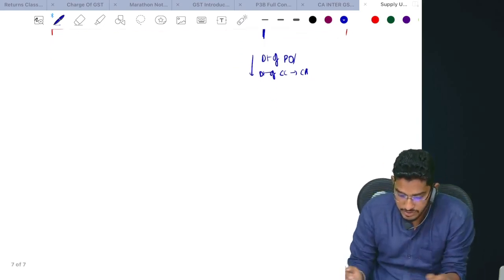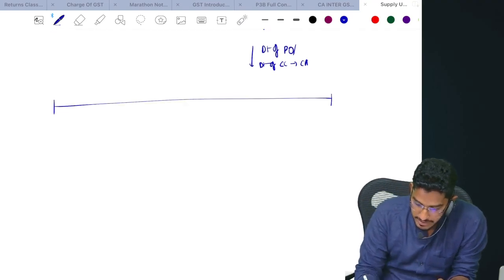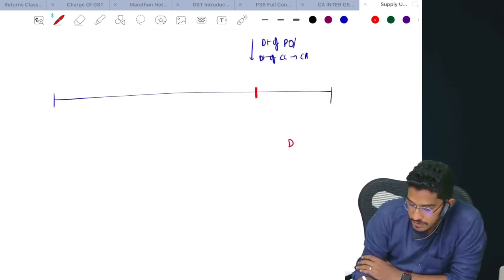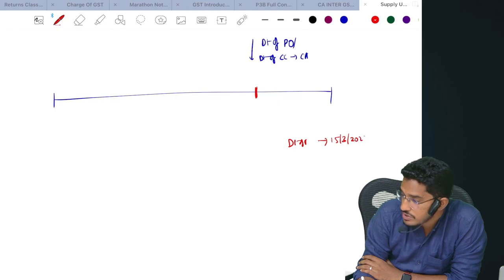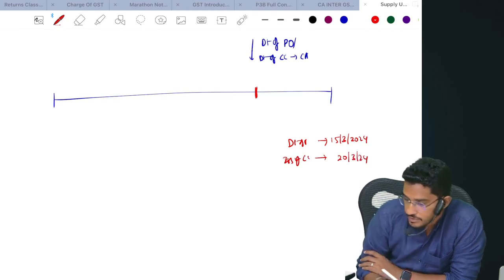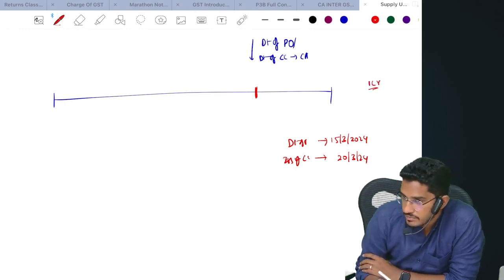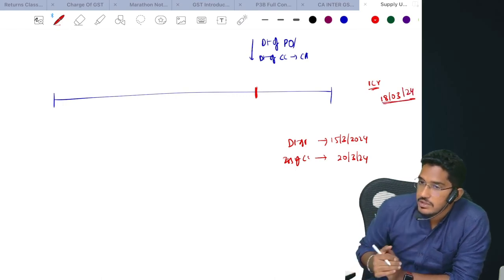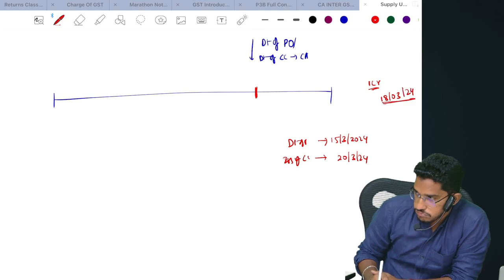Okay, right. Let me try to give you one scenario. Say for example, date of first occupation is 15th of March 2024. Issuance of completion certificate by the competent authority is 20th of March 2024. Total that building is getting sold for 1 crore. Entire consideration has been received on 18th of March 2024. Exempted, not exempt. Not a supply.